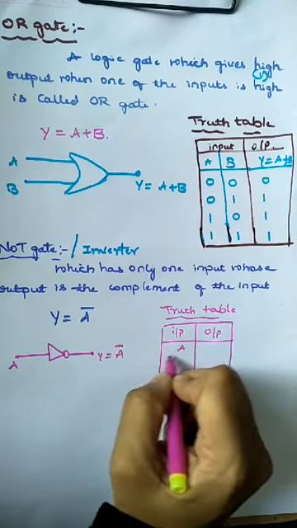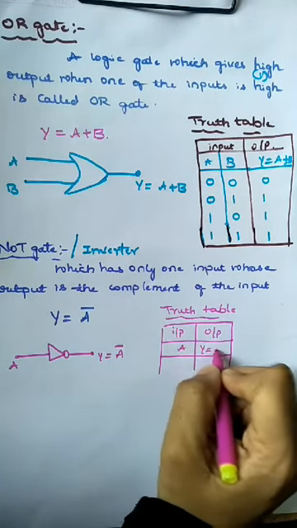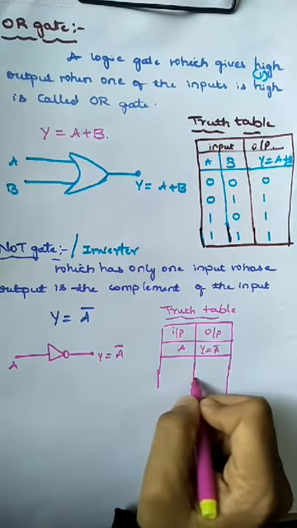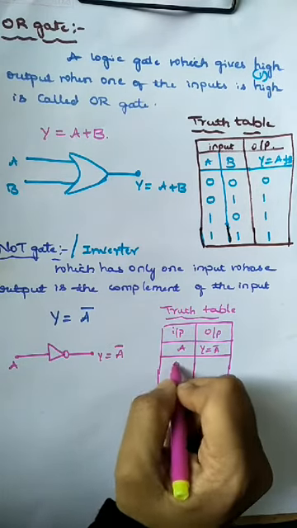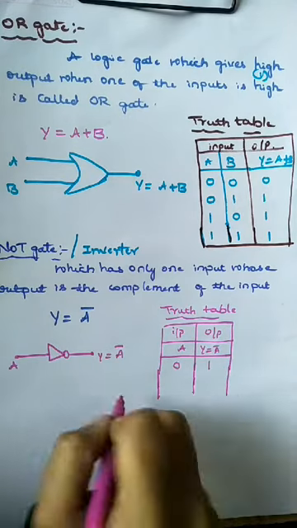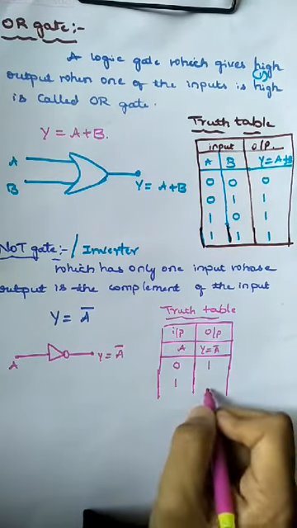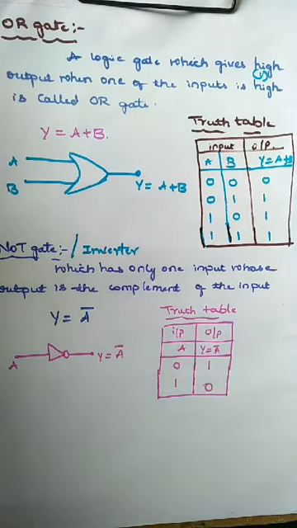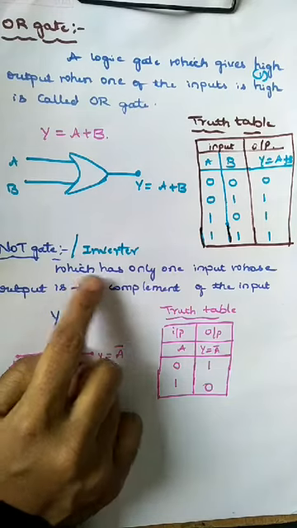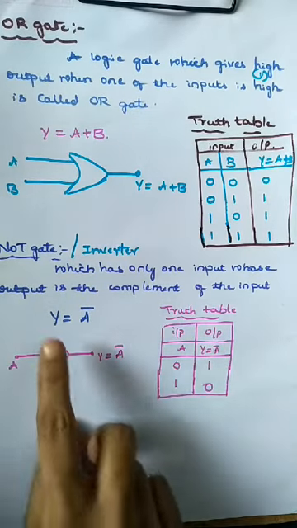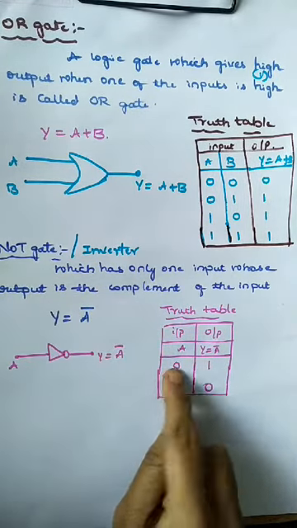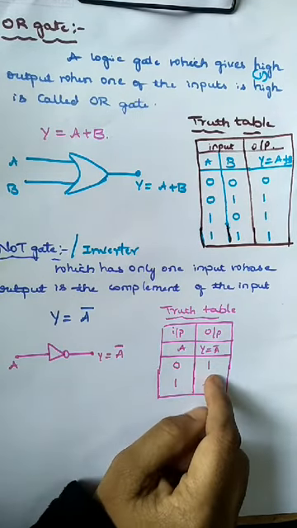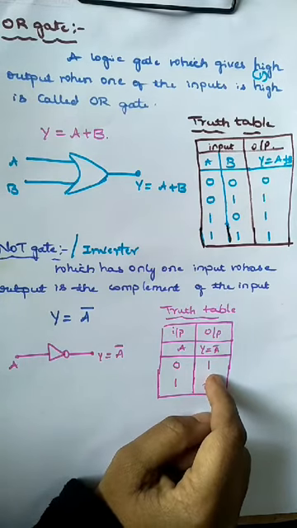Here there is only one input, and y is equal to A bar. If input A is low, the output is high. If the input is high, the output is low. So it inverts the value, therefore it is called an inverter. It has only one input, and the output is the complement of the input. Therefore it is called the NOT gate.